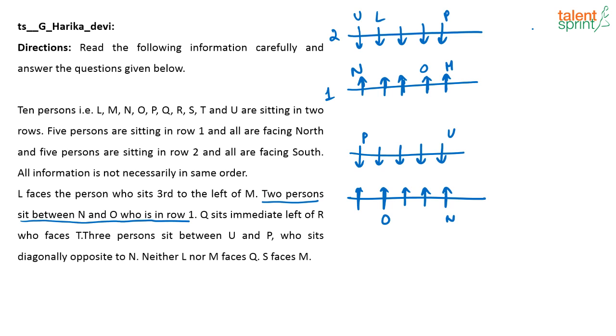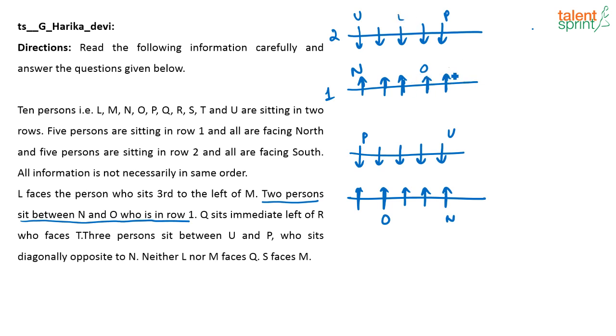Now if this is the case, then what is given? Q sits to the immediate left of R who faces T, and it is given S faces M. But if I put L here and M here, it is given that S is facing M. So can I put L here? Not possible. Can I put L here? Not possible.